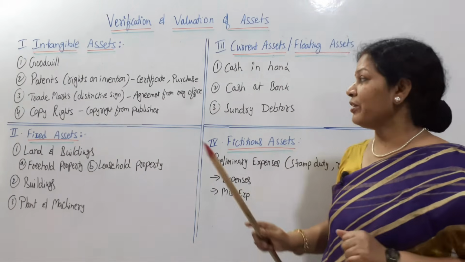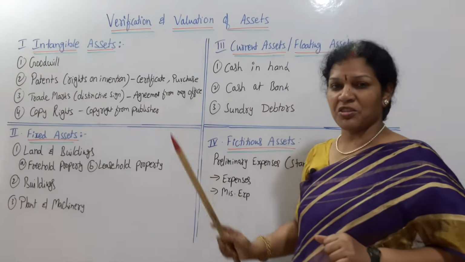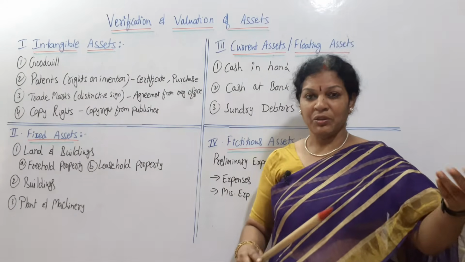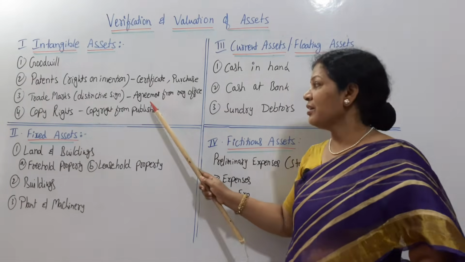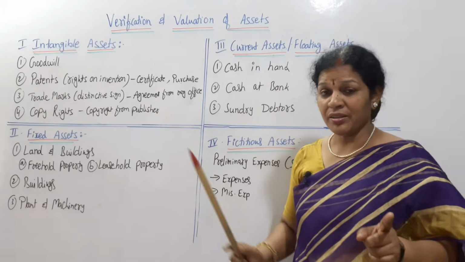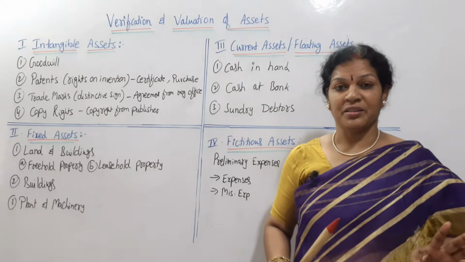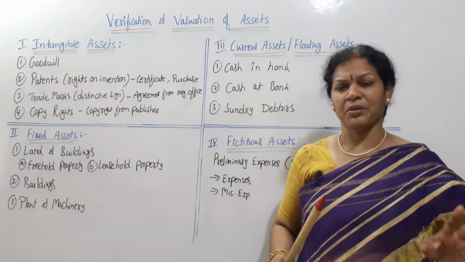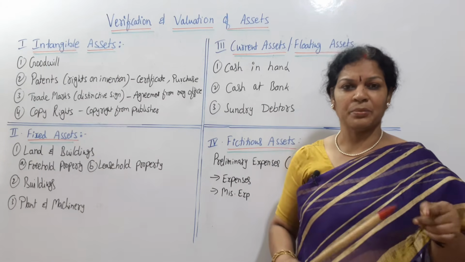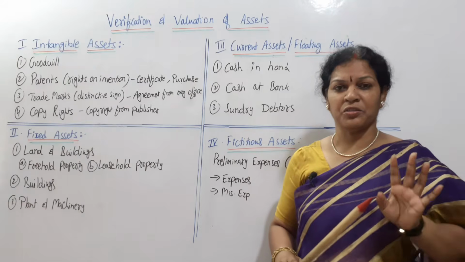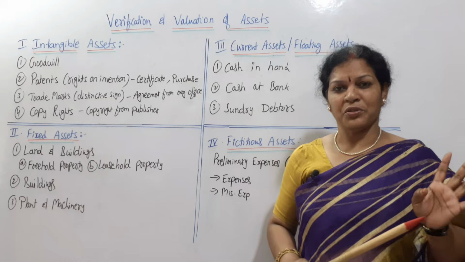Now how do you verify this? For trademark there is an agreement from the registration office. Whenever you get a trademark, there is a registration office where you get the agreement. The trademark agreement has to be verified by the auditor. If it is verified, well and good. But if he finds this trademark is related to someone and not to the company, then that is a confusing case.